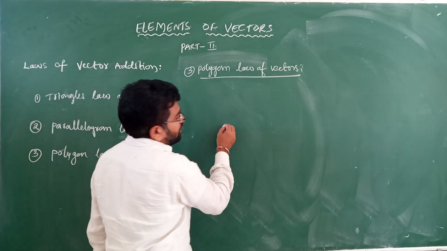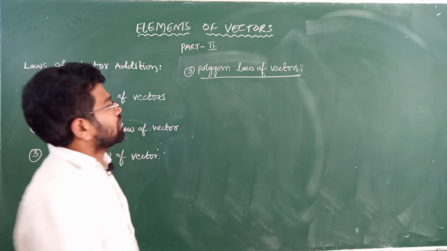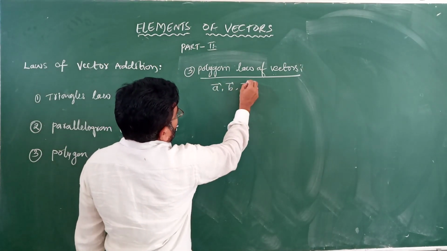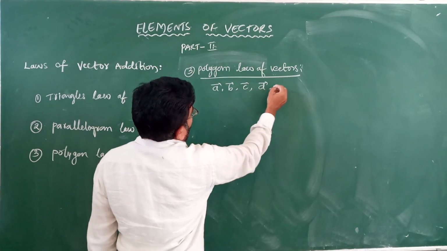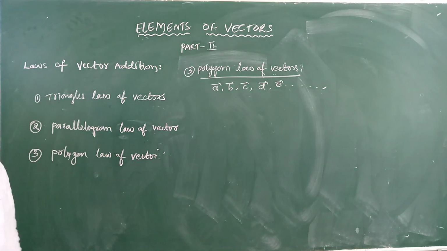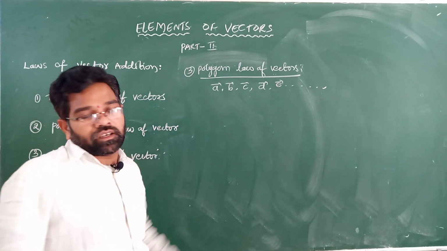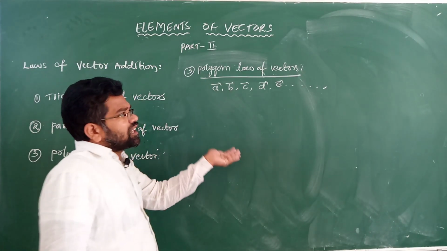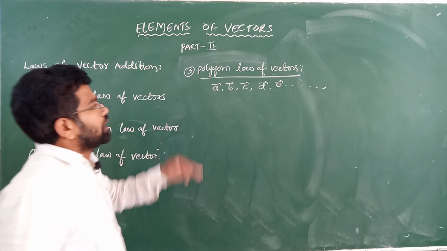Suppose let us consider a number of vectors: A vector, B vector, C vector, D vector, E vector, like this. We are taking a number of vectors in a polygon. By using the polygon we can add the vectors, that is nothing but the polygon law of vectors.